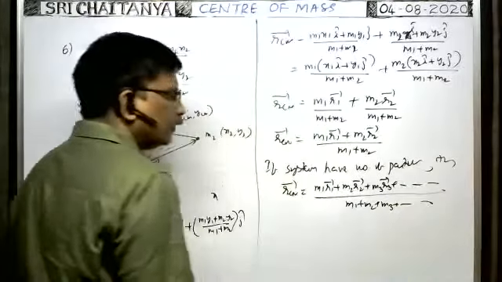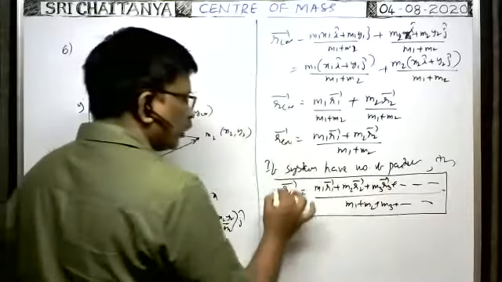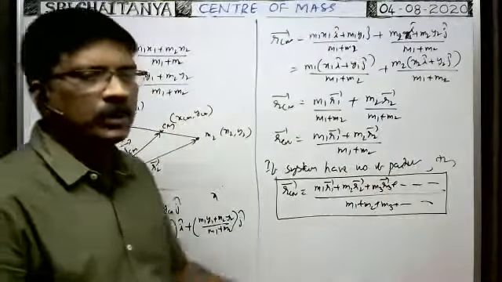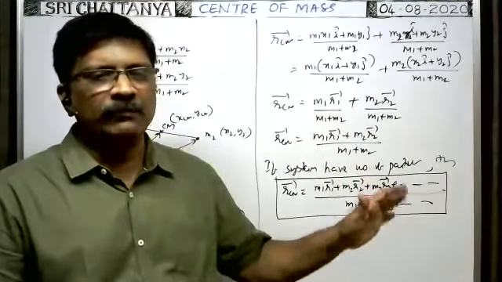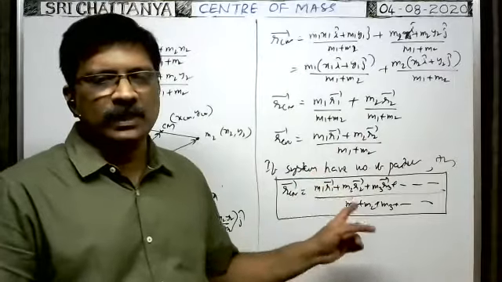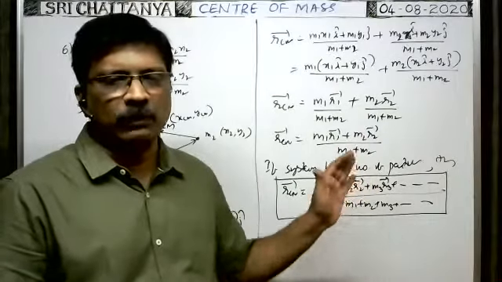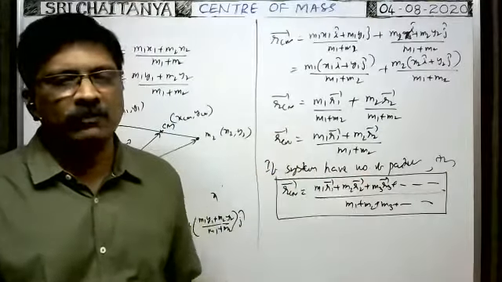Sigma m we can write. So this is the position vector of the center of mass. Suppose you are given position vectors of different particles and asked to find the position vector of center of mass, then m1 r1 bar plus m2 r2 bar plus m3 r3 bar and so on by m1 plus m2 plus m3 and so on, that is equal to R_CM bar. In this way we can do.